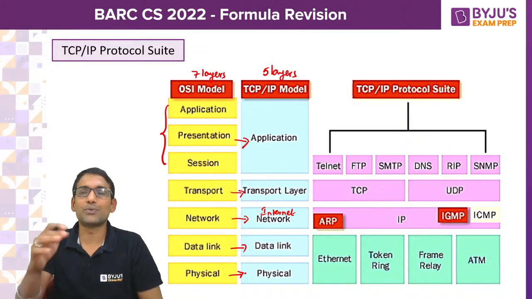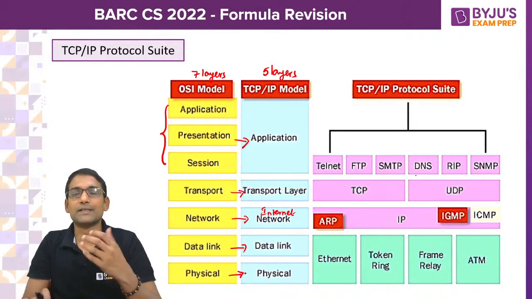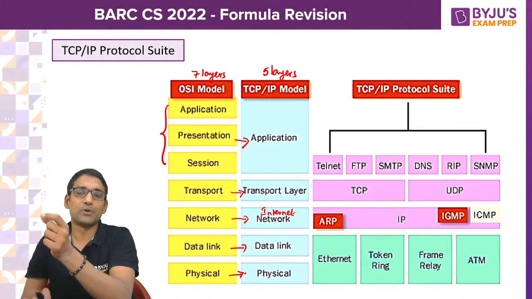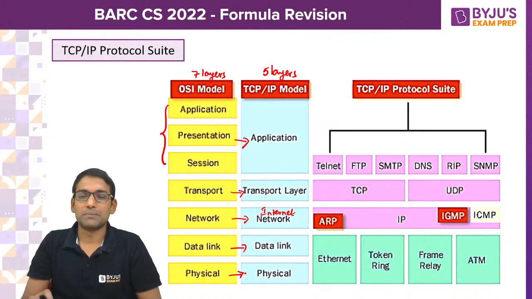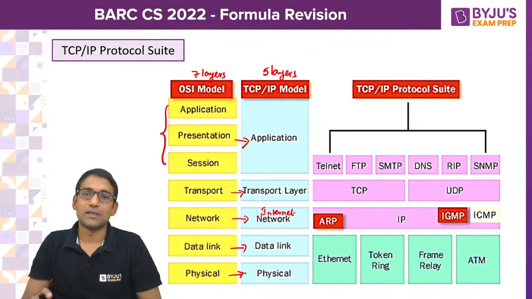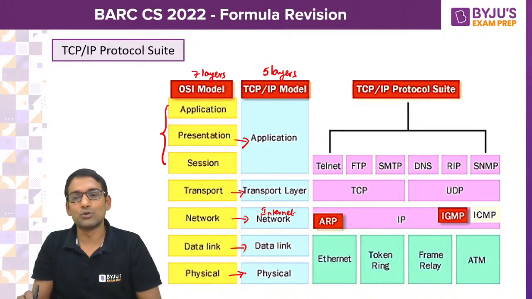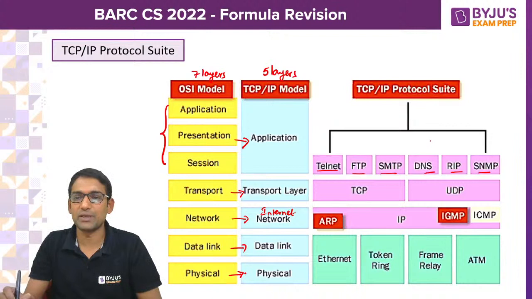At which layer what protocol operates is clearly mentioned here. This is also important, because I can say RIP is the protocol operated at dash layer, or I can say UDP is the dash layer's protocol. In this way you can get a question in the BARC. So definitely please go through this protocol suite and the respective layers: telnet, FTP, SMTP, DNS, RIP, SNMP, HTTP, HTTPS.